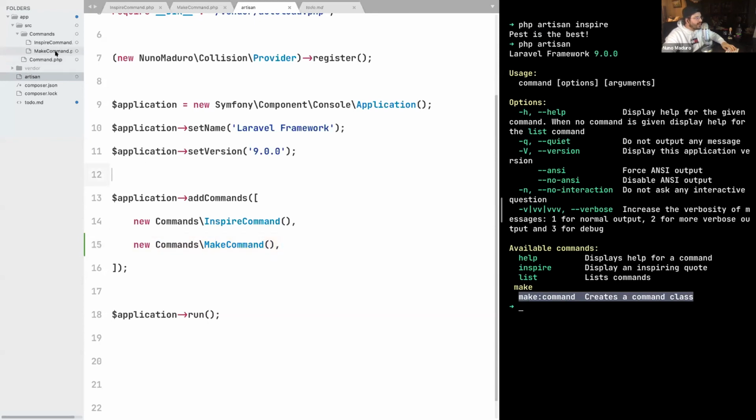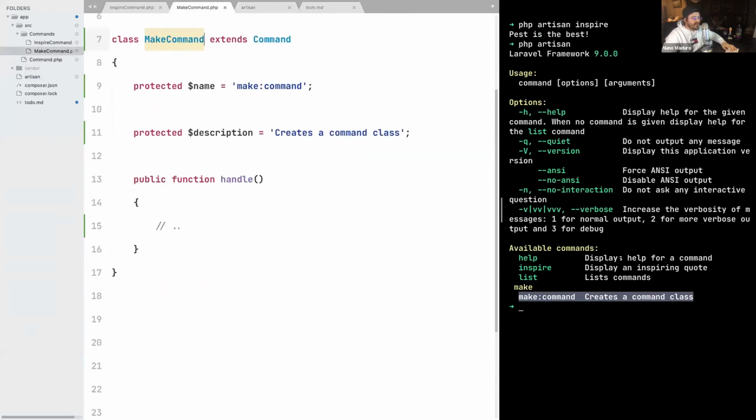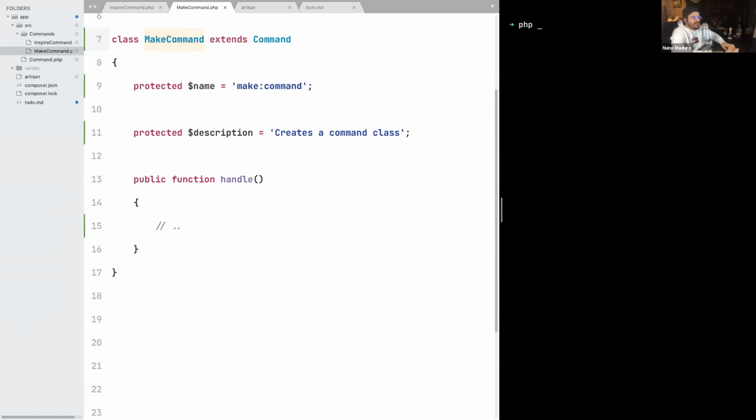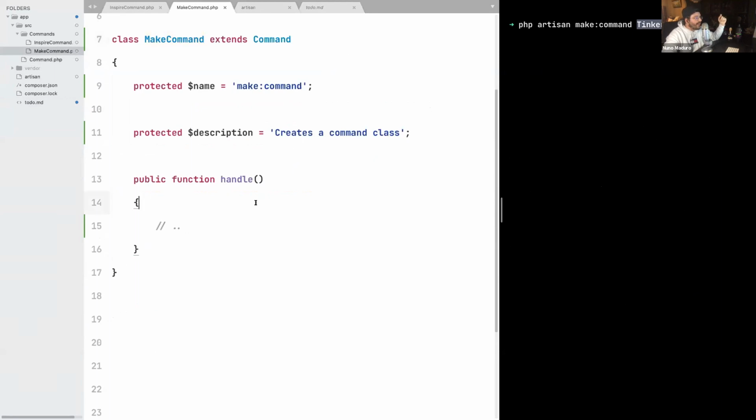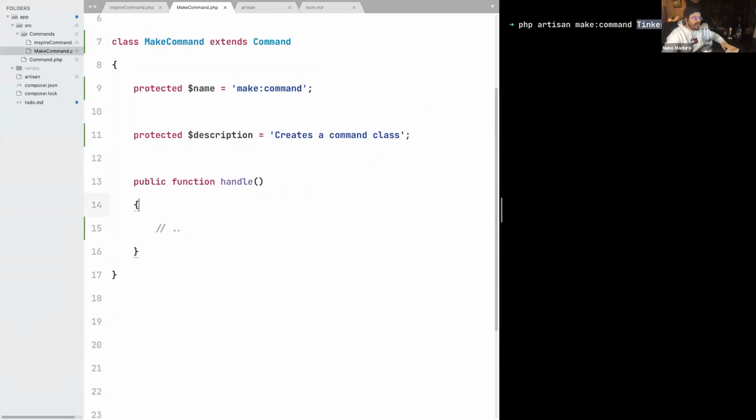Well, the next step is really coding the handle method, because remember, what we want is to basically type php artisan make:command, and then pass, for example, TinkerCommand to create the tinker command, which is the next step of our to-do list. So how can we accomplish something like this in our make command? Again, if you think a little bit, the first step is really retrieving this argument here. So we can just type something like $name equals this argument, and then we can dd the content of the name, just like that.